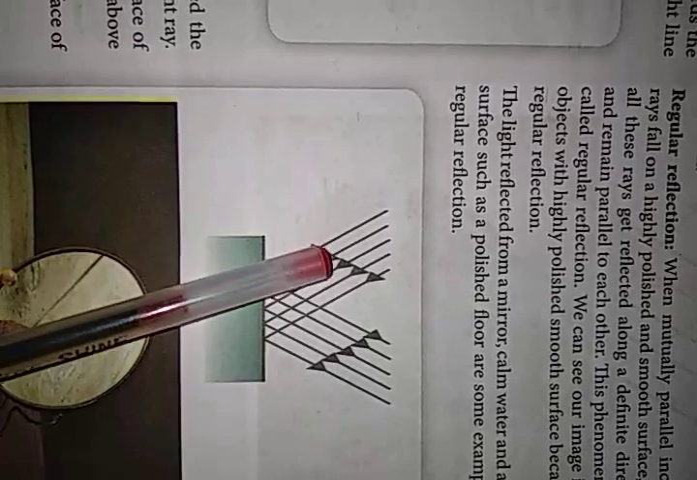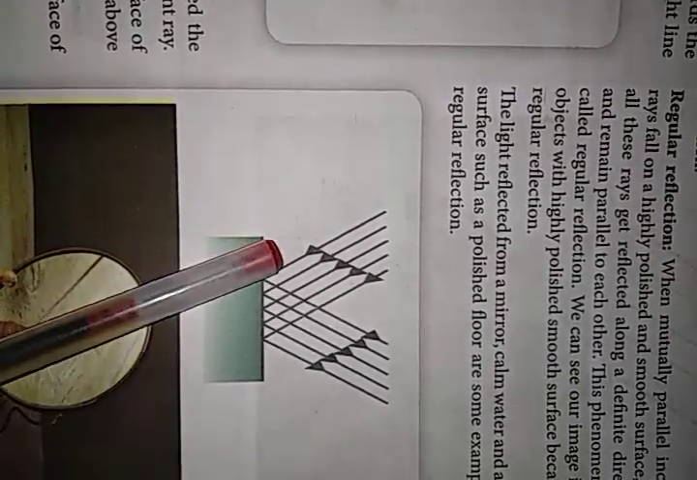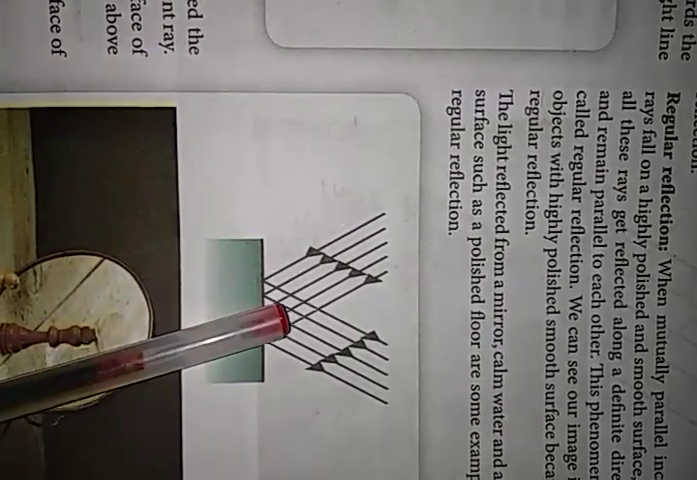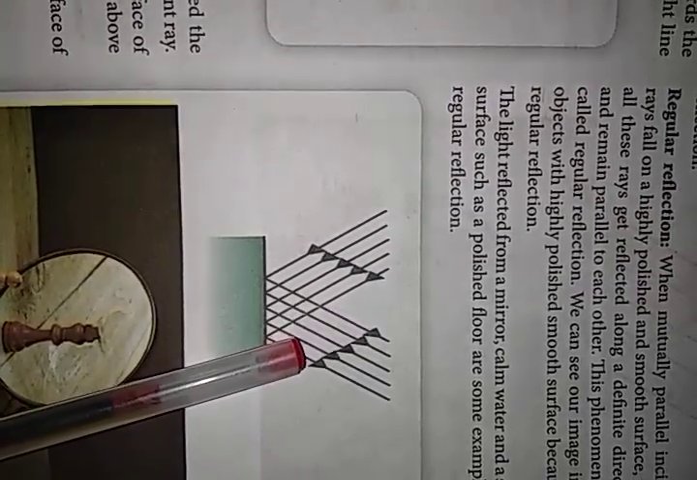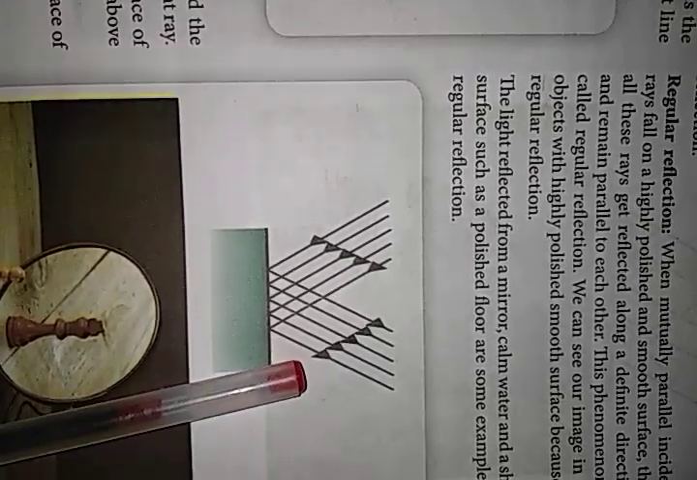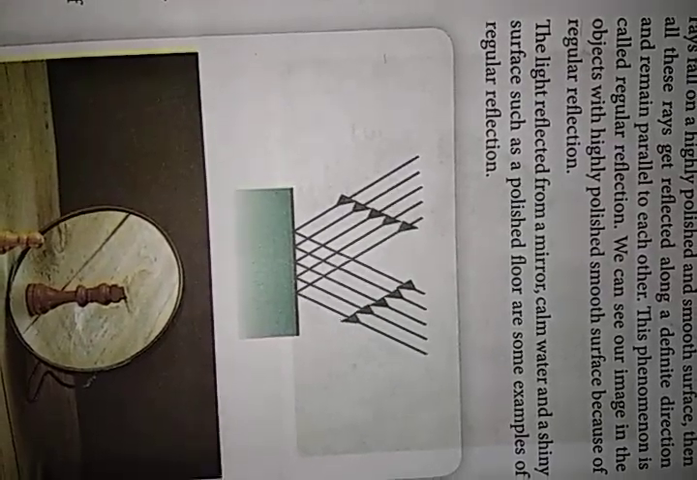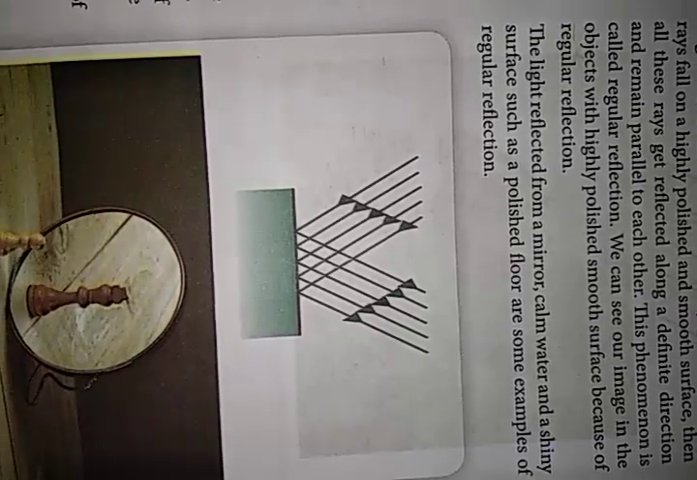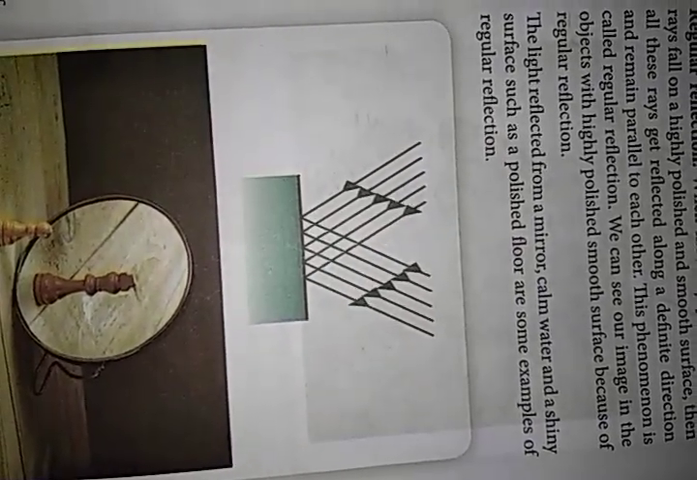You see, this is a group of mutually parallel lines which strike the mirror surface. After reflection, these rays move along a definite direction and remain parallel to each other. So it shows regular reflection. We can see our image in an object with a highly polished or smooth surface because of regular reflection.